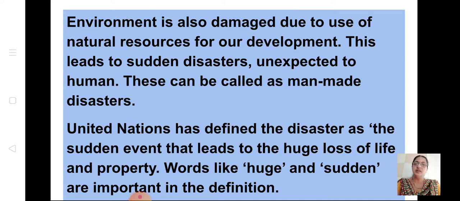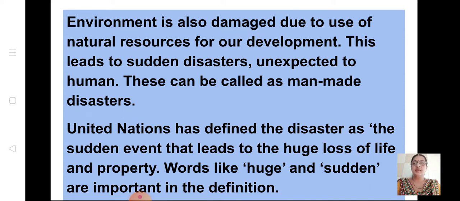But there are some disasters which are made by man because of development. We want to develop the area. We want to do anything for our purpose. We destroy the environment, and this leads to sudden disaster which is caused by human beings, like deforestation. Due to that, even when small floods come, the water doesn't seep into the soil because there are no trees and roots. So it leads to major disaster, major loss for human beings.